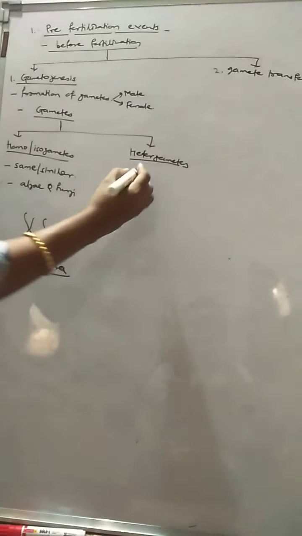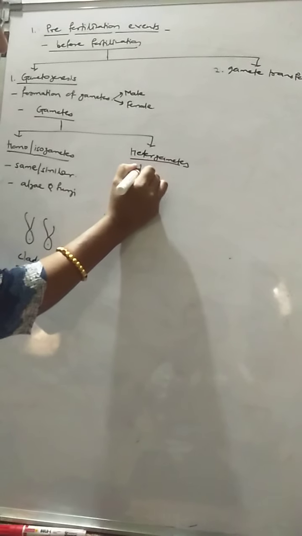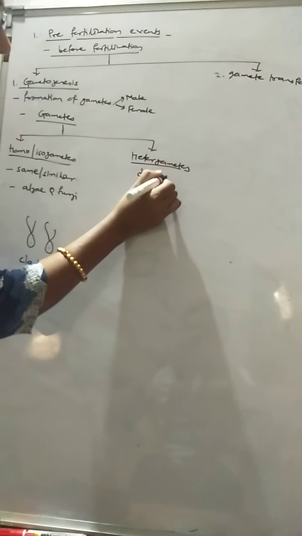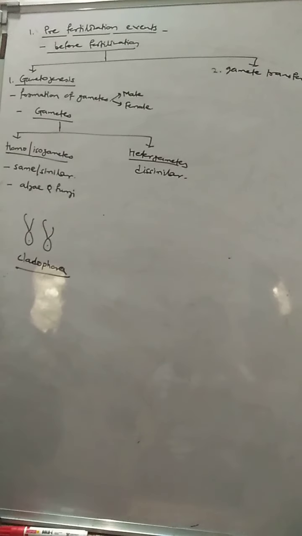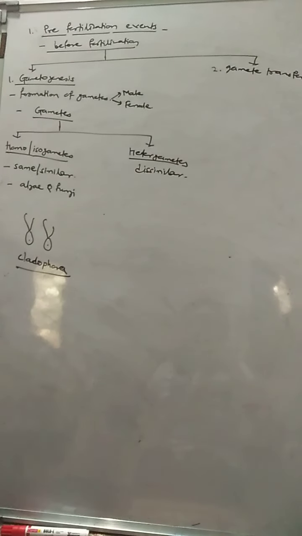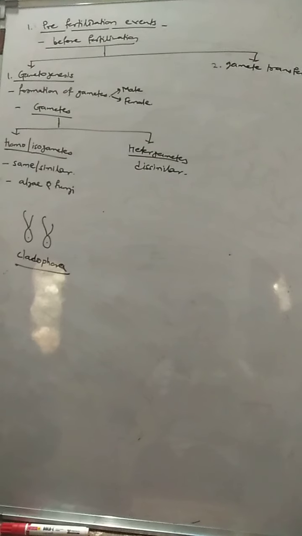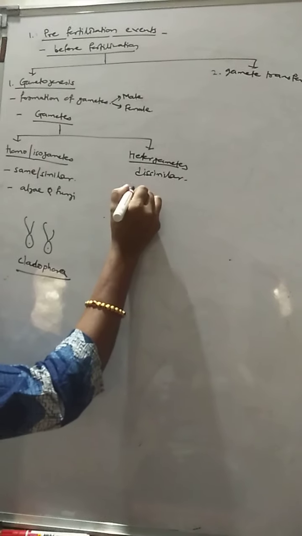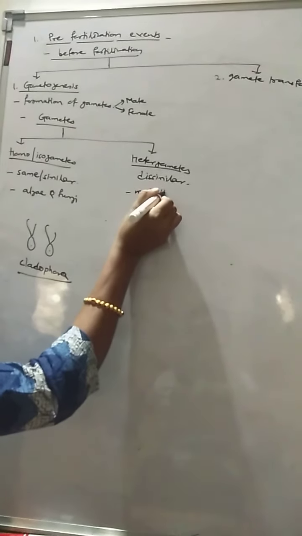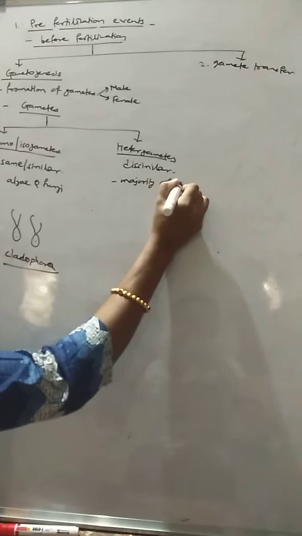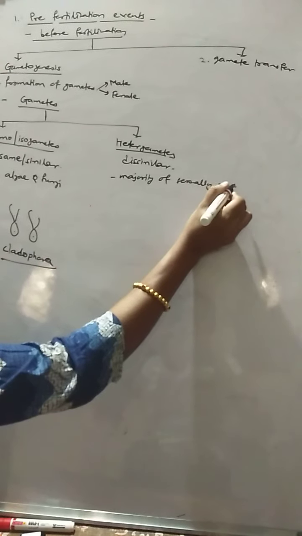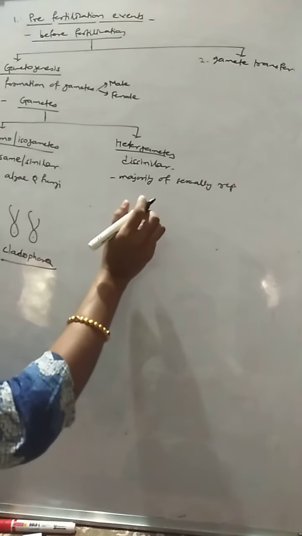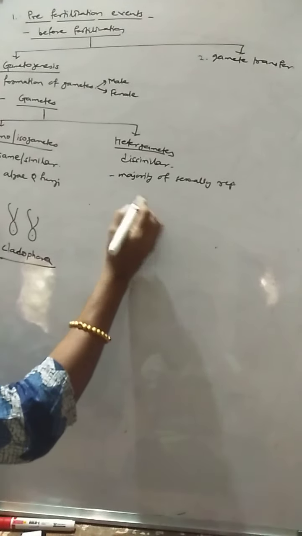The second type of gametes are called heterogametes. When the fusing gametes are morphologically dissimilar or different, they are called heterogametes. Heterogametes are an important feature of the majority of sexually reproducing organisms. Here, male and female gametes are different.